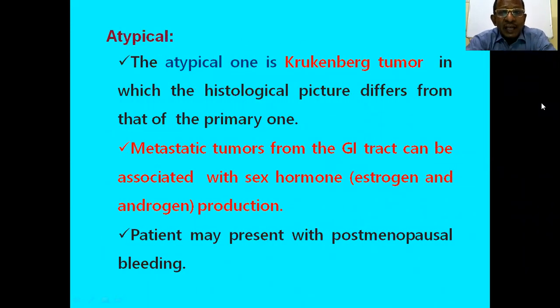Then it may be an atypical secondary metastasis. The atypical one is known as Krukenberg tumor, in which the histological picture differs from the primary one. In typical secondaries, the histological picture does not differ from the primary one. But here, in the atypical group, known as Krukenberg tumor, the histological picture differs from the primary one. And metastatic tumors from the GI tract can be associated with sex hormones, estrogen and androgen production, and the patients may present with postmenopausal bleeding.